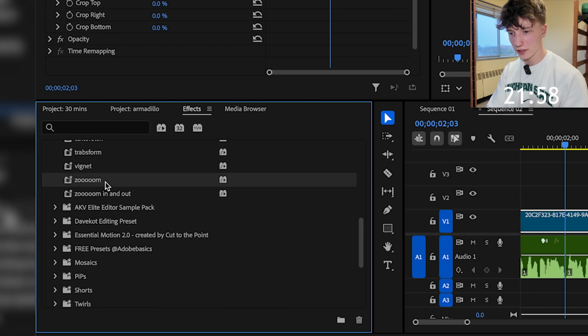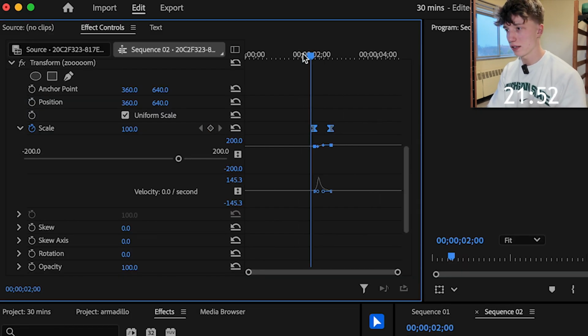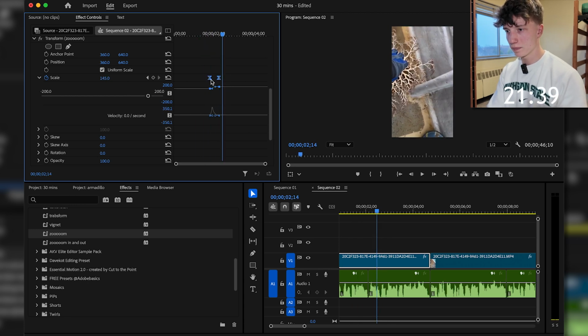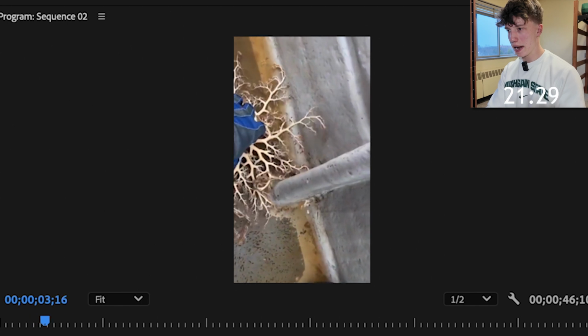I already have a preset for this, which is nice, so I can just drag and drop that on. Don't have to make all the keyframes for that. I think that looks pretty good. Yes, this crazy looking thing is alive.